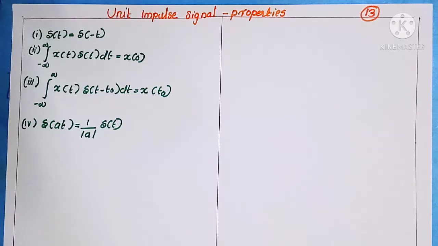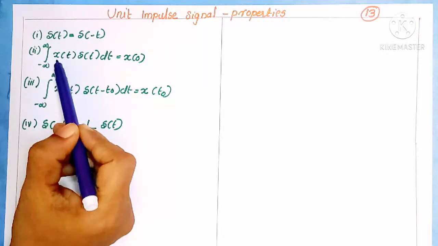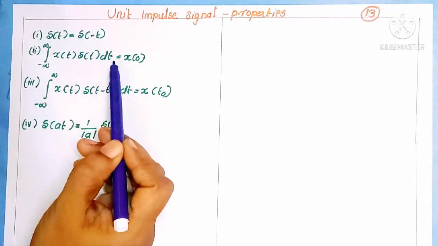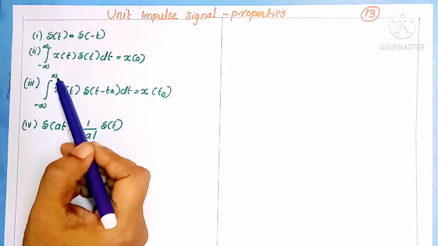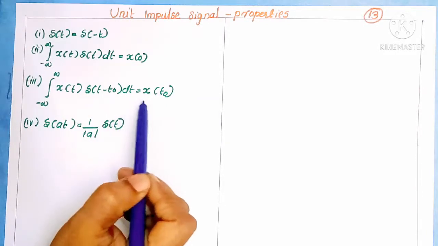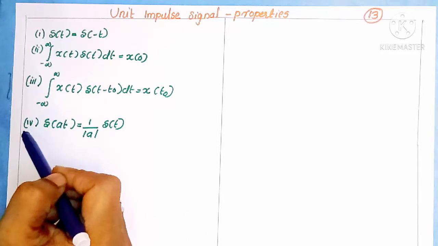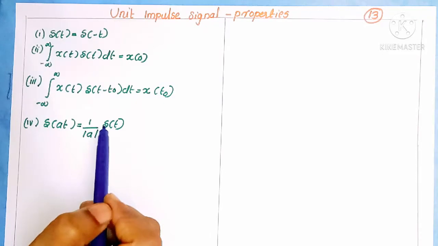Today we are going to see a topic called properties of unit impulse signal. In last class, we discussed three properties of unit impulse signal that are: integral of minus infinity to infinity x of t del of t dt should be equal to x of 0. Also, integral of minus infinity to infinity x of t del of t minus t0 dt should be equal to x of t0. Next one, del of at should be equal to 1 by mod a del of t.